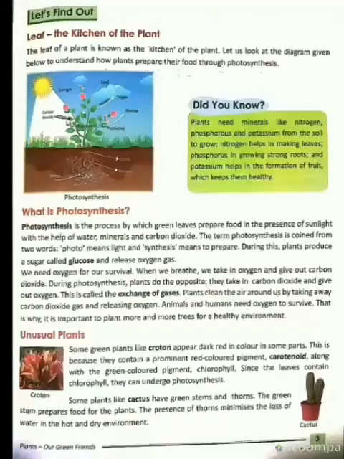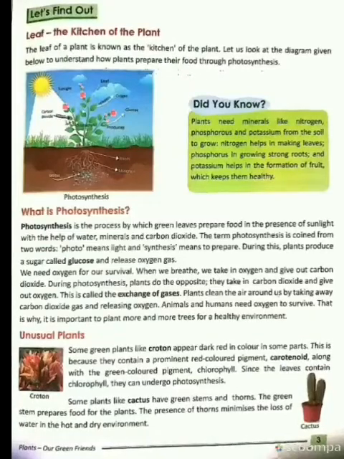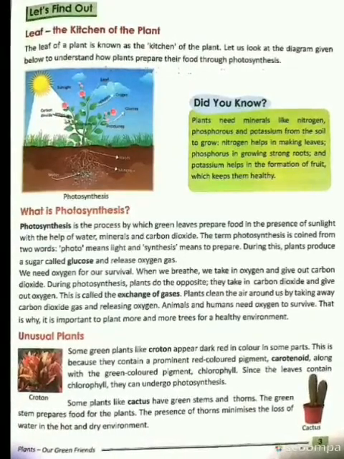So let us continue with the role of nitrogen. So how does it help? It helps in making the leaves for the plant.